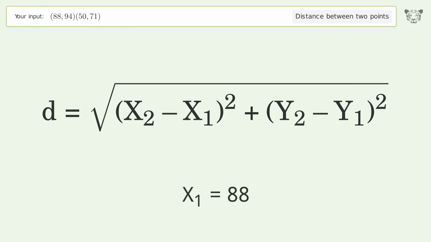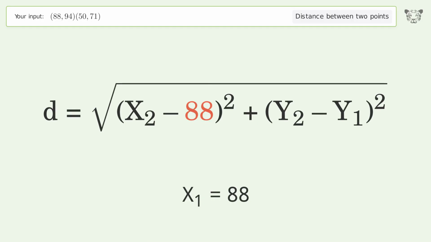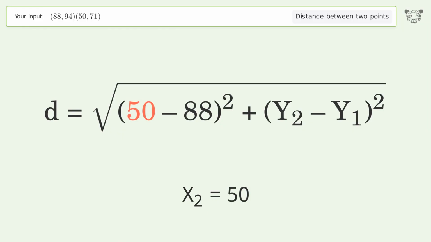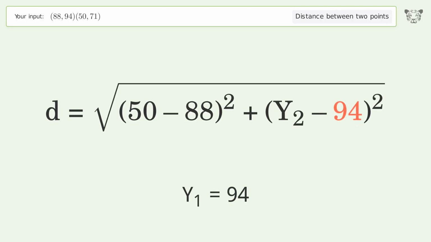x1 equals 88. x2 equals 50. y1 equals 94. y2 equals 71.